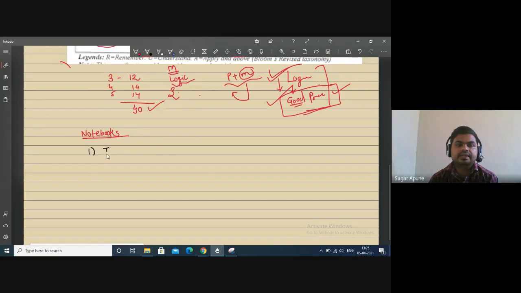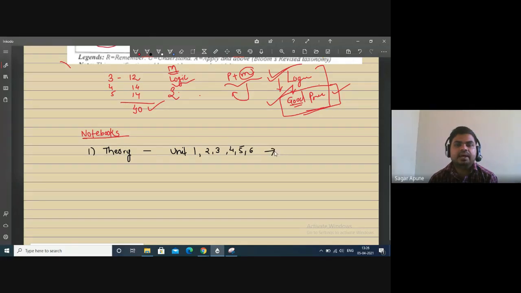One for theory. I will give you notes. You have to write all the notes of respective units, that is unit number 1, 2, 3, 4, 5 and 6. You have to write the whole units' theory in your own notebook, right? I have also written, but you have to write your own.